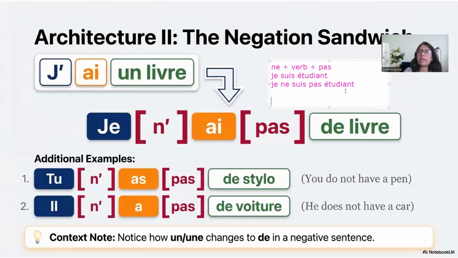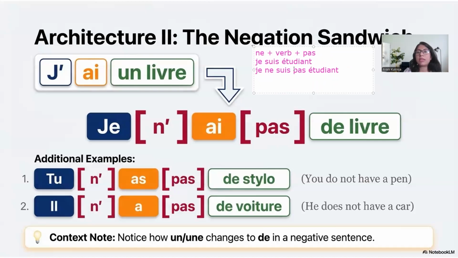Correct. If I take the previous sentence which we made, j'ai 5 stylos, how will I negate this sentence? Je n'ai pas 5 stylos. Correct. I don't have 5 pens. Did you understand? So remember this rule.